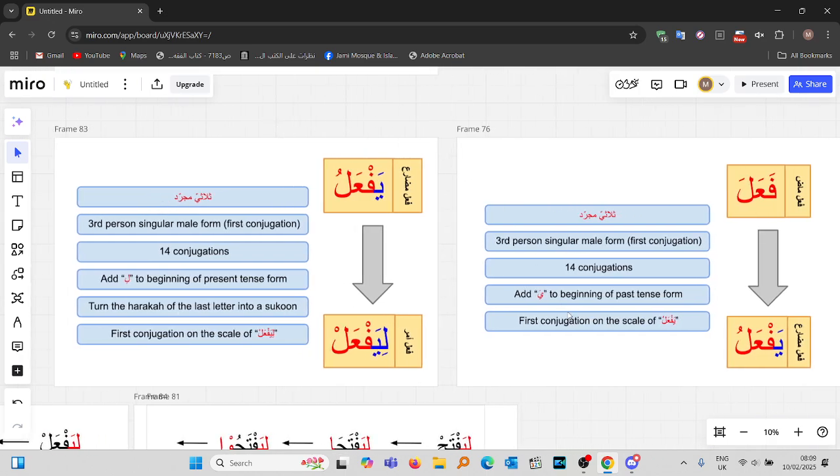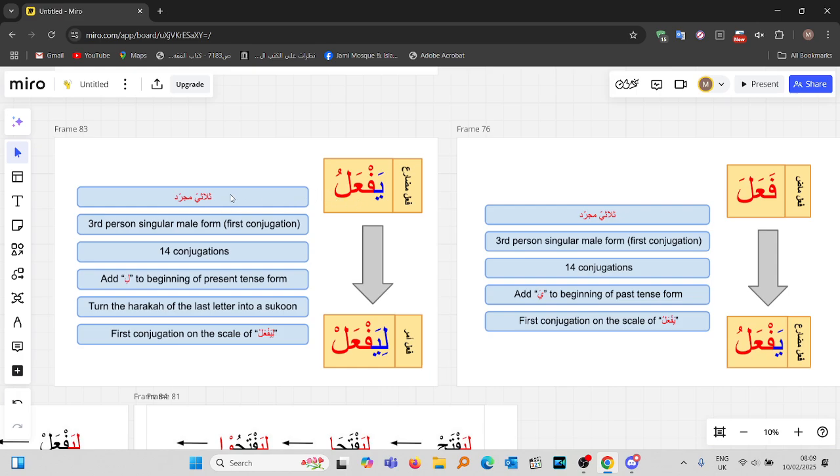But just like the fi'l mudari, we're not going to learn all the rules of the fi'l amr. Just like we didn't learn all the rules of the fi'l mudari. We're not going to formally learn all the rules because it's just going to be a headache and it's not really necessary if you know the scales. If you know the pattern, then that will suffice. So we're going to suffice with only a few rules over here, and then we're just going to learn the pattern. We're going to go through the pattern, and that's it.